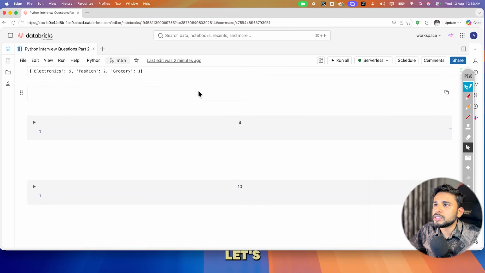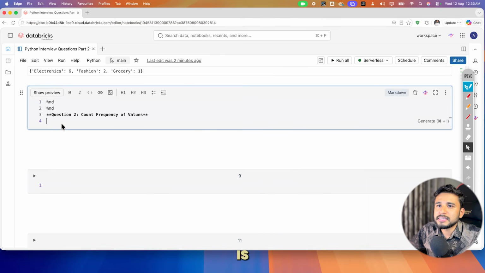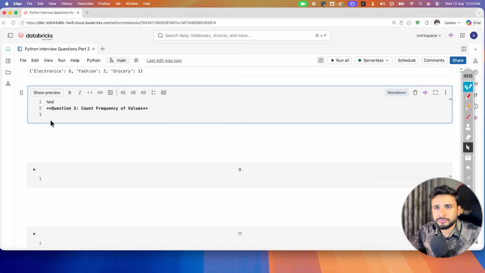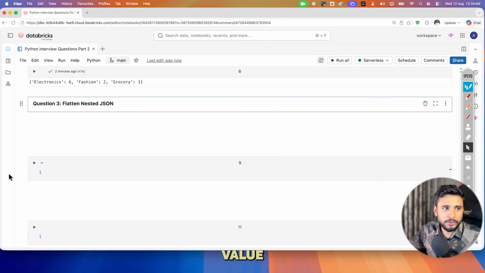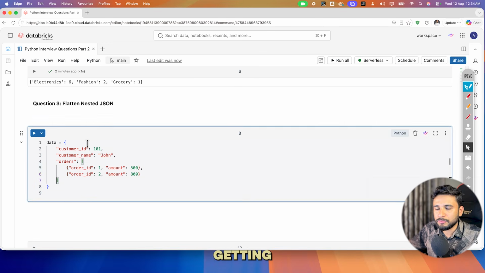Okay, so let's go to the next one, that is remove one. And let's say the third question, flatten. Suppose you are hitting any kind of JSON value. JSON means any kind of API result you are getting. You receive an API, this kind of data you are getting from an API.